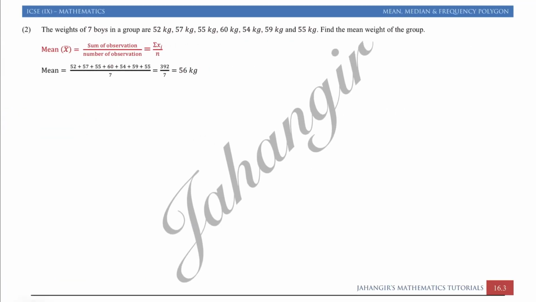Question number 2. The weights of 7 boys in the group are given as 52 kg, 57 kg, 55 kg, 60 kg, 54 kg, 59 kg and 55 kg. You have to find the mean weight of the group.